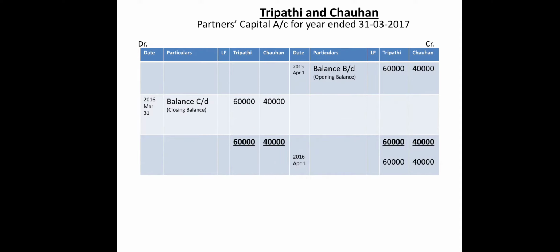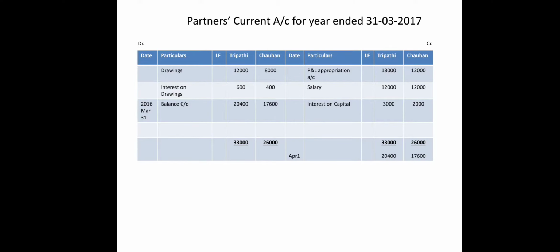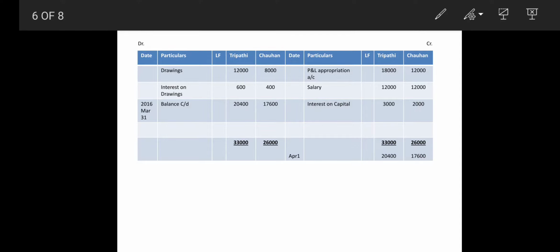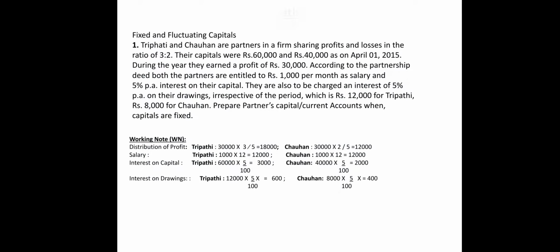Switching towards that, Tripathi and Chauhan partners' capital account for the year ended on 31st March. Have a look at the format please. Date, particulars, ledger folio, and the partners' names will be there, that is Tripathi and Chauhan, and in the same way date, particulars, ledger folio, Tripathi and Chauhan. Same way we will be preparing the partners' current account also: date, particulars, ledger folio, Tripathi, Chauhan, date, particulars, ledger folio, Tripathi and Chauhan. So now one by one we are going to put down the items in this.